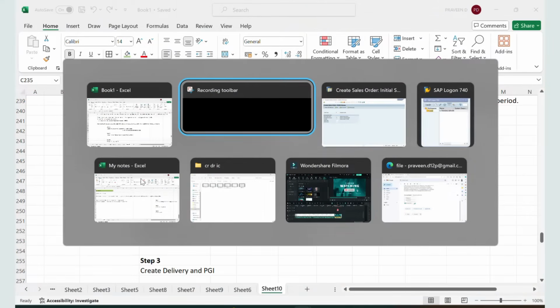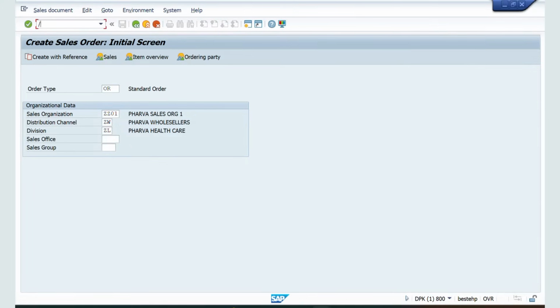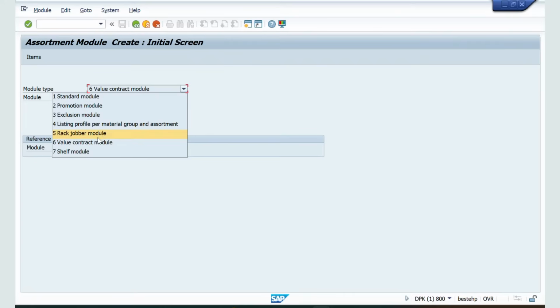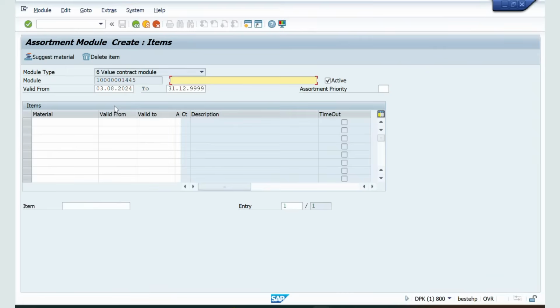Now let us see how we can create assortment module first. The transaction code is WSV2. Slash n WSV2, click enter. Now you can see in module type we have different types of module types, but we are dealing with value contract module. Now click enter. Give the description as value contract general, and give the material. For example, this is the material. Valid from: the assortment module which we are creating under module type contract module is valid from today and to this date.